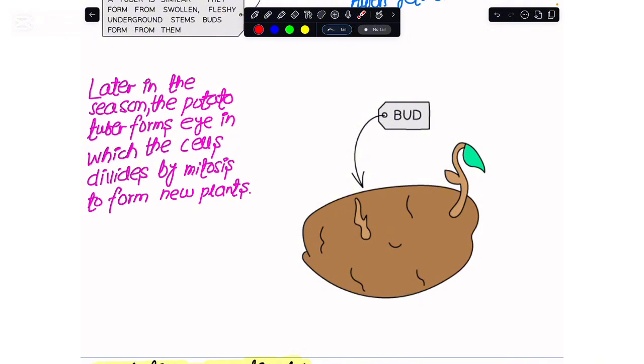In these buds and eyes, the cells would start to divide by mitosis, where the parent cell would undergo the mitotic process to make two daughter cells, and these two daughter cells again would give formation to two other daughter cells. By doing so they would use up the starch stored in the potato tuber, and as a result they would begin to develop the stems and the leaves, and ultimately we would be making an adult potato plant out of it.